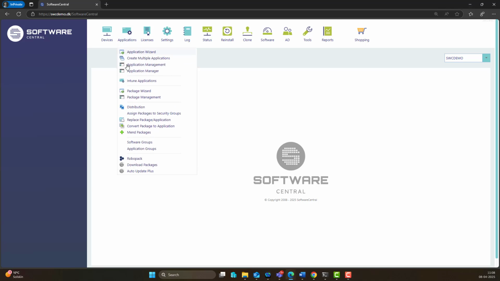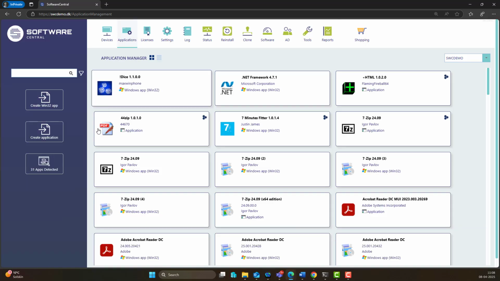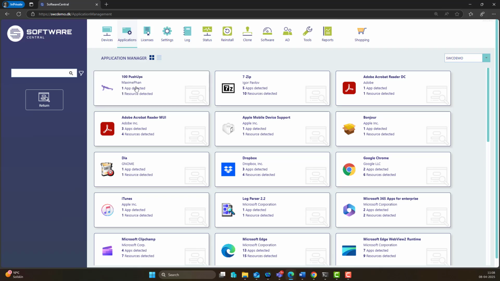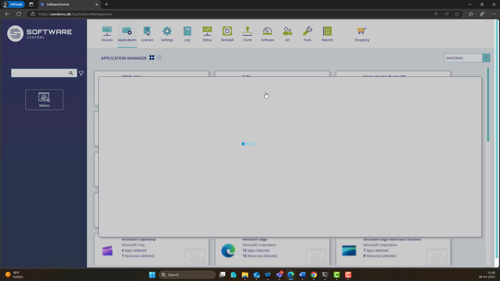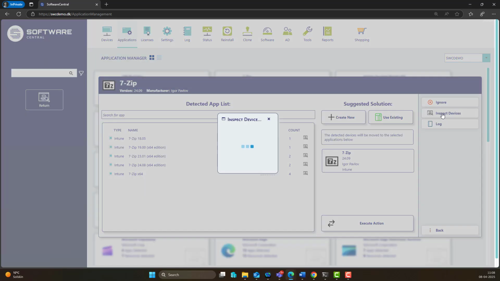With SoftwareCentral's new application manager, it is possible to auto-detect applications from Robopack in both SCCM and Intune. If you take 7-Zip, you can see we have 5 different versions here. We can see which version it is. We can go in and inspect devices.